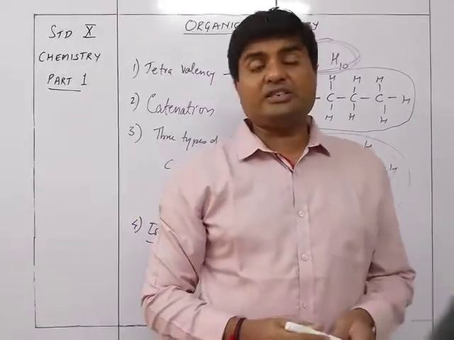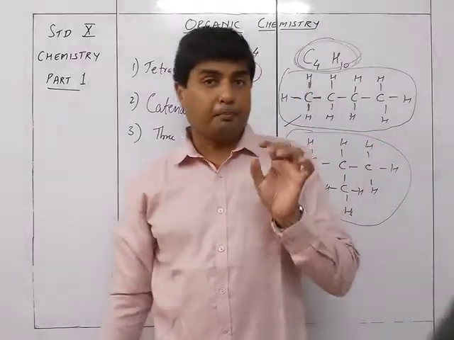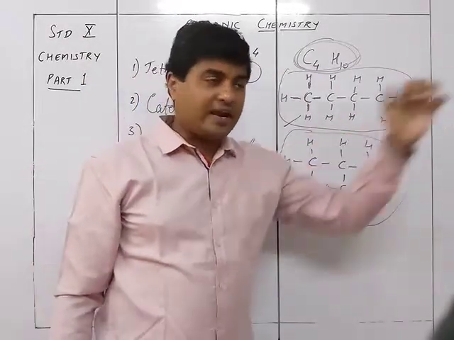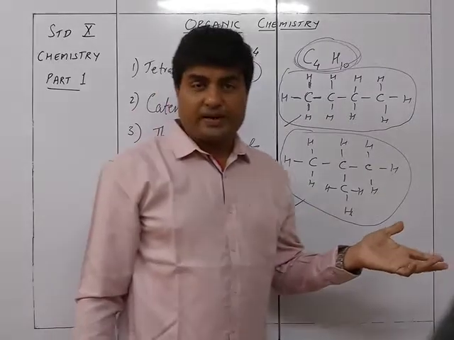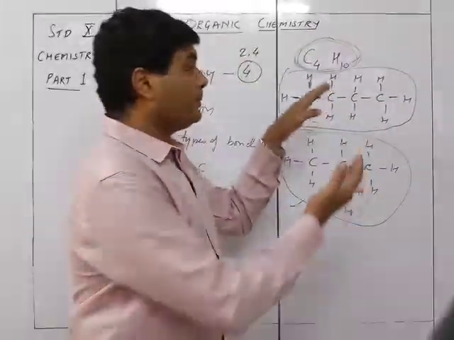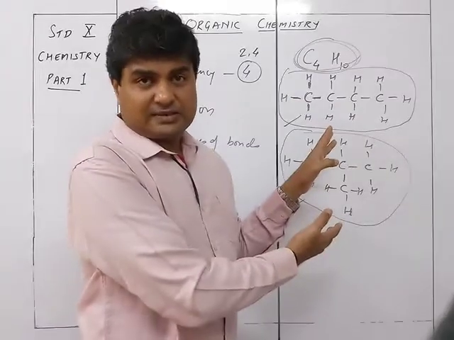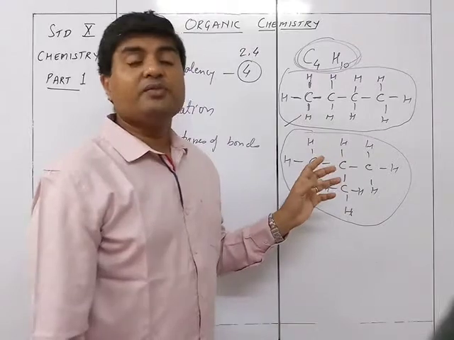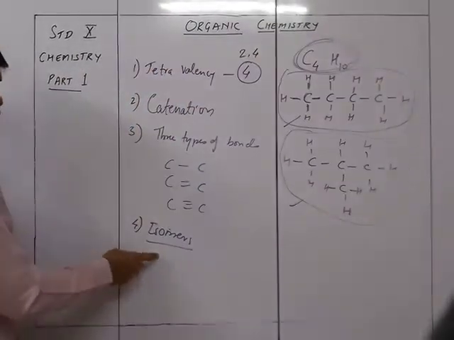The C4H10 is common for both of them, but here the chain is formed as a long chain, whereas here it is a branched chain. Because the chains are different, they are completely different substances, and since they are different substances, we call them isomers.